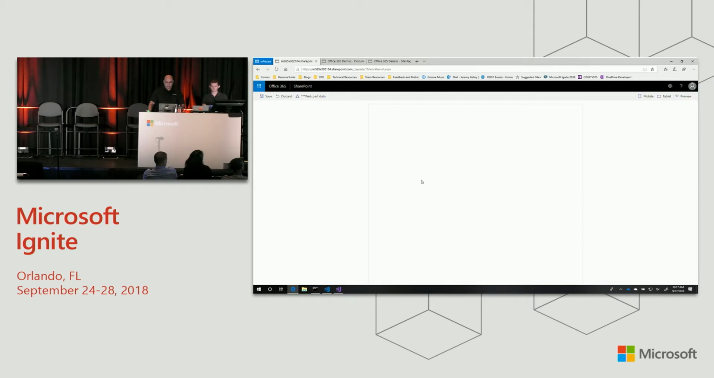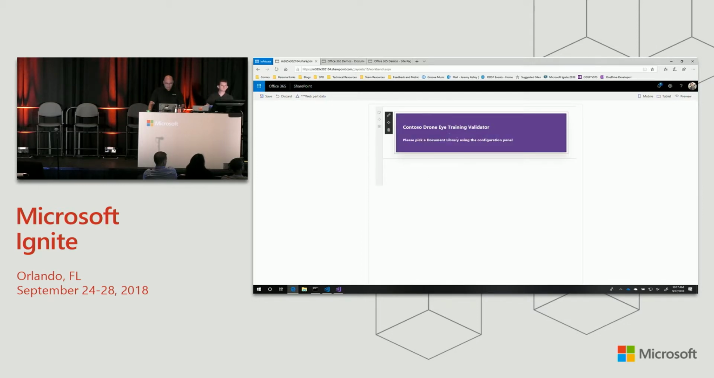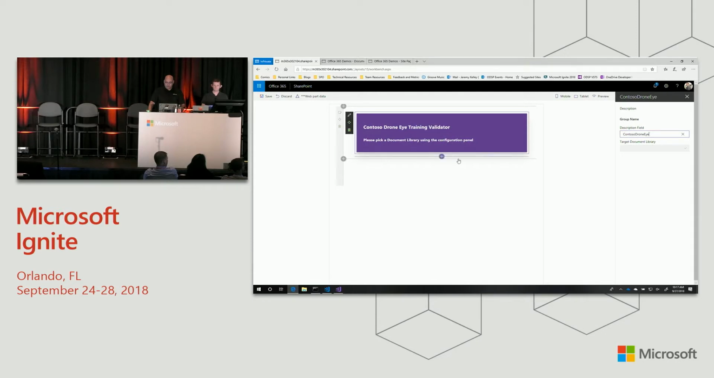We'll refresh the page. Let's take a look. You can see already, now that I've got a graph client, my default UX that I built is already coming in. So we've got my Contoso Drone Eye training validator, and it's telling me I need to pick a document library because I don't have any data yet. So we're going to expand this, and you can see over here, here's the picker that we have, the drop-down. It's going to take a moment. It's going to go out to Graph, and as soon as it came back and had the data, it refreshed itself so that it's available.